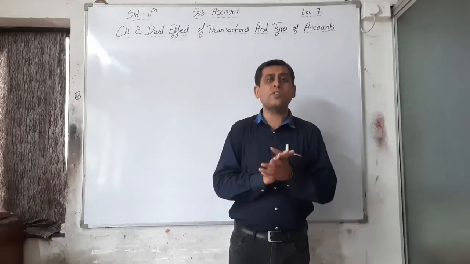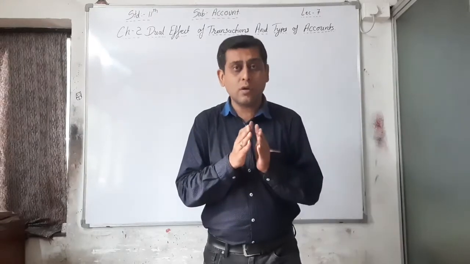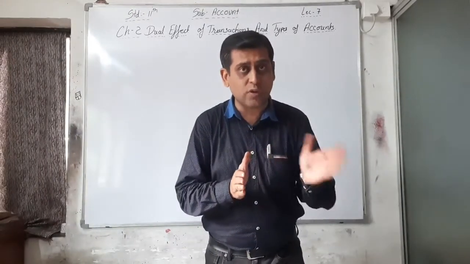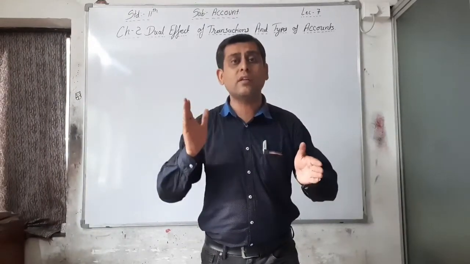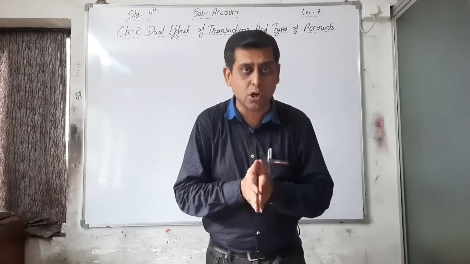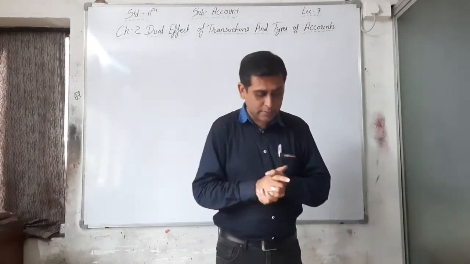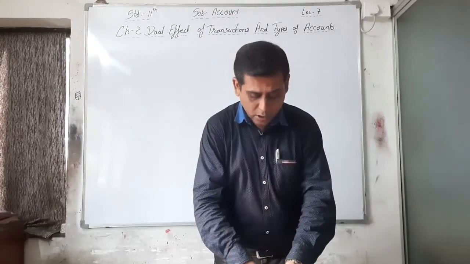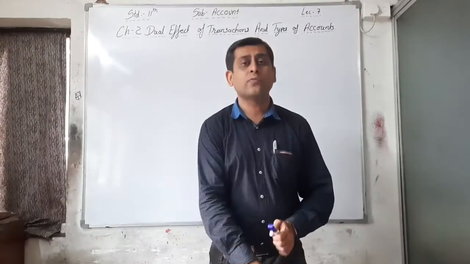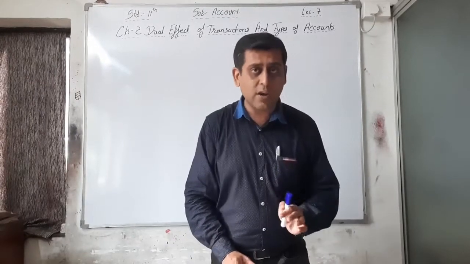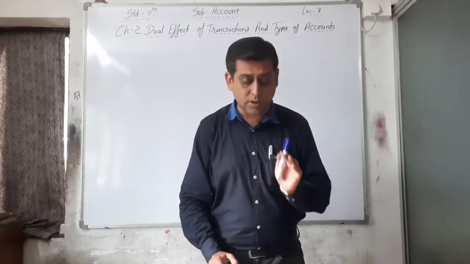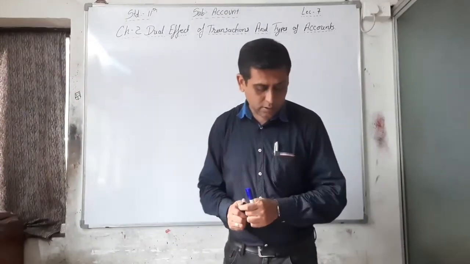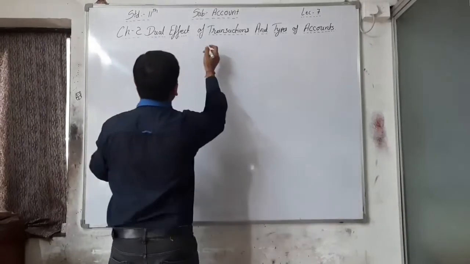In business transactions there are two types. First one is economic and the second one is non-economic transaction. This is the classification of business transactions. On page number 25 the chart is given and we have to understand that particular chart in detail.